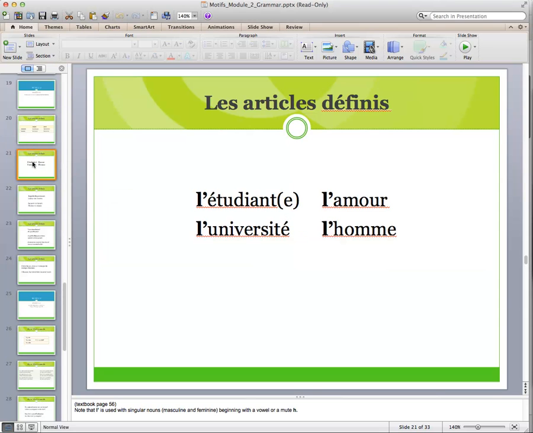As you've seen before, when there's a vowel or a silent H, we do a contraction, L apostrophe. This is the same for masculine and feminine. L'étudiant, l'université, l'amour, l'homme. If the noun starts with a vowel or an H, but is plural, we do not need to make a contraction.